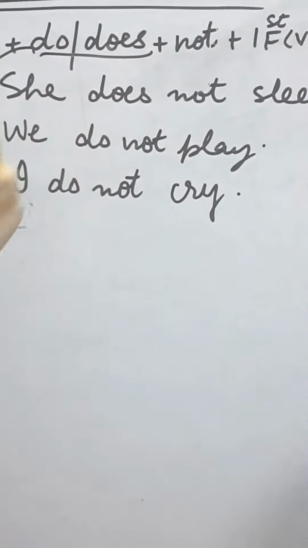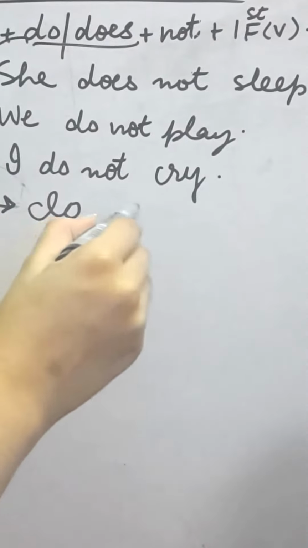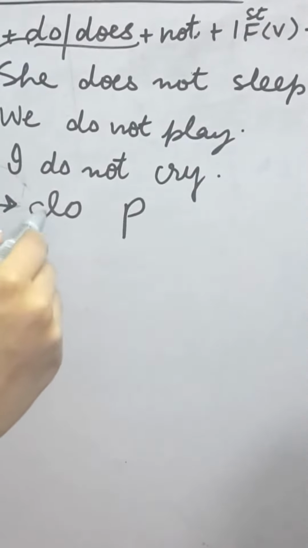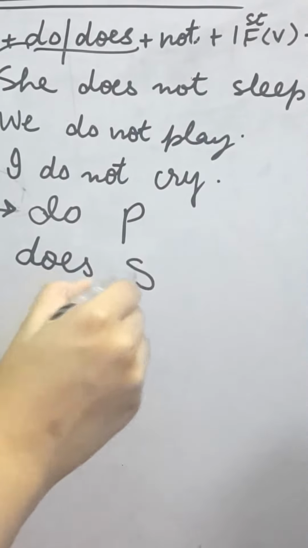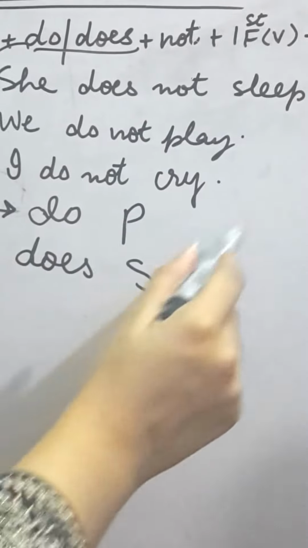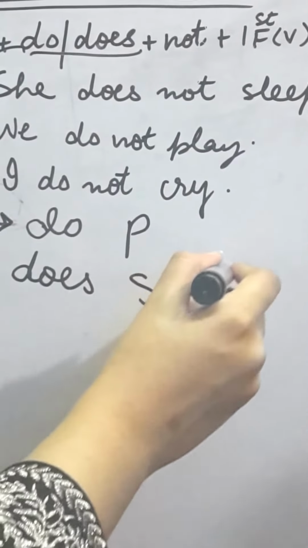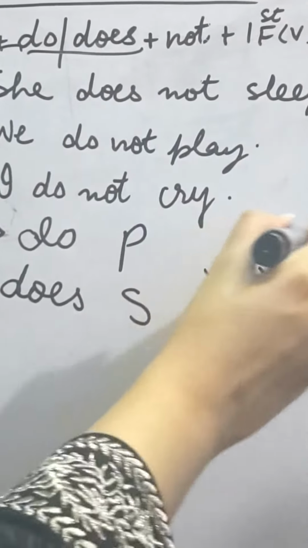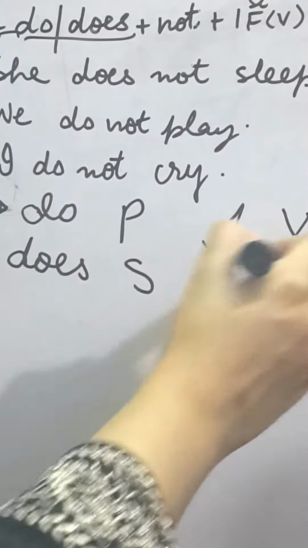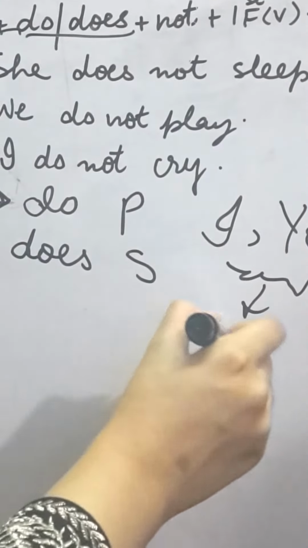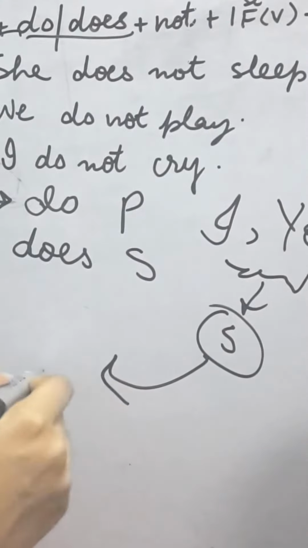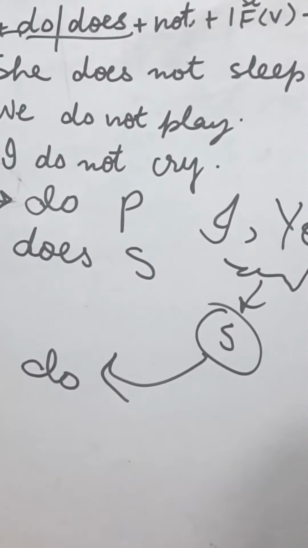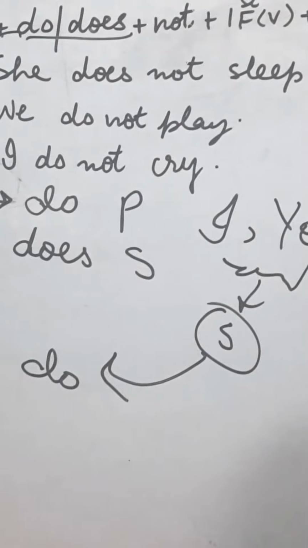Now if I discuss do and does, then do comes with a plural and does comes with a singular. But keep this in your mind that when you use I and you, these both are singular, but they have a special case: we use do with them according to the grammar rules. So keep this in your mind.